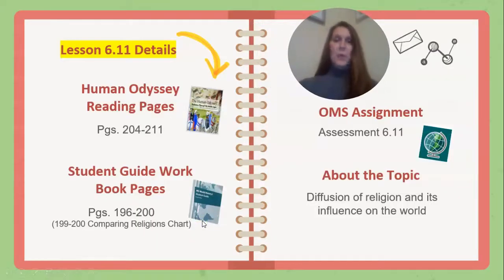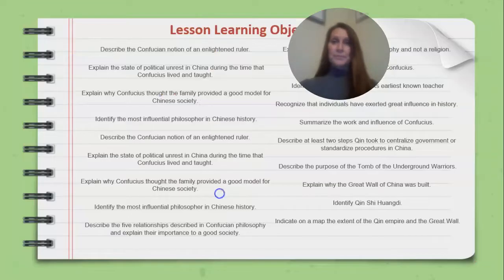Our lesson 6.11 details Human Odyssey reading pages 204 to 211, and our student guide workbook pages 196 to 200. Pages 199 and 200 are a comparing religions chart, so that is actually not covered in this flip video. It will be covered in a separate video. OMS assignment, your 6.11 lesson, and then about the topic, diffusion of religion and its influence on the world.